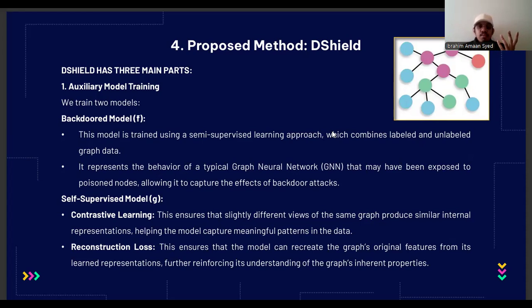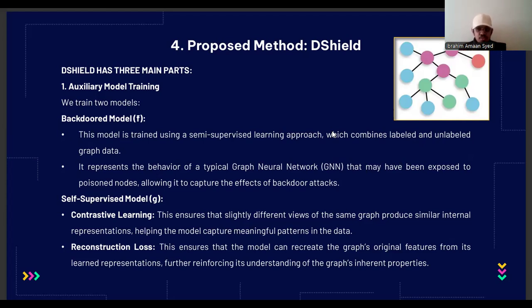The second one is a self-supervised model. This model is trained differently because it does not rely on human labeled data at all. Instead, it uses the concept of contrastive learning and reconstruction loss. In contrastive learning, we give the model different views or slight variations of the same graph. The goal is that even with these small changes, the model should create similar internal representations. This forces the self-supervised model to focus on the underlying patterns in the data.